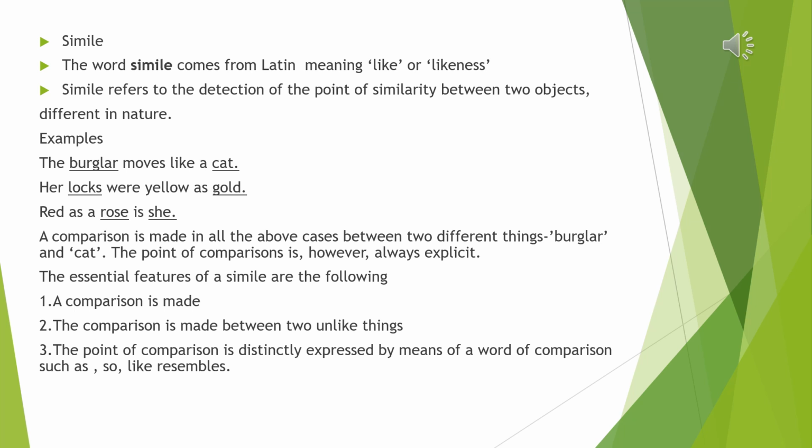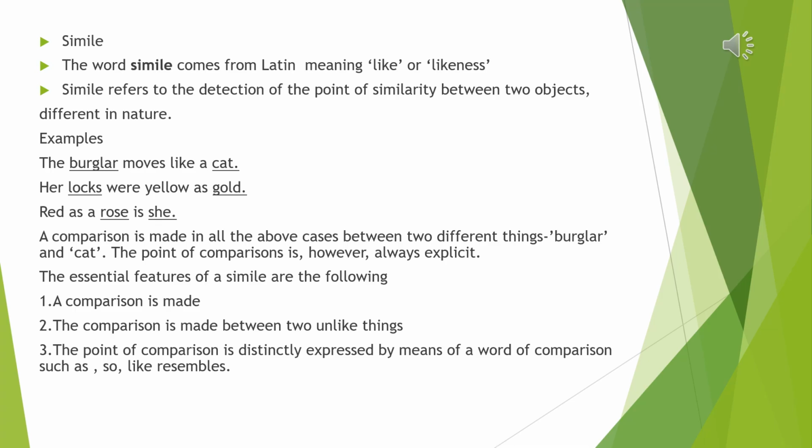What I want to emphasize is the burglar is moving as quietly, as noiselessly, as cautiously as a cat. So I'm comparing the burglar's movement to that of a cat. Right? So the burglar, since he enters the house in order to steal, therefore he enters the house very cautiously, very carefully, otherwise, he might be caught.